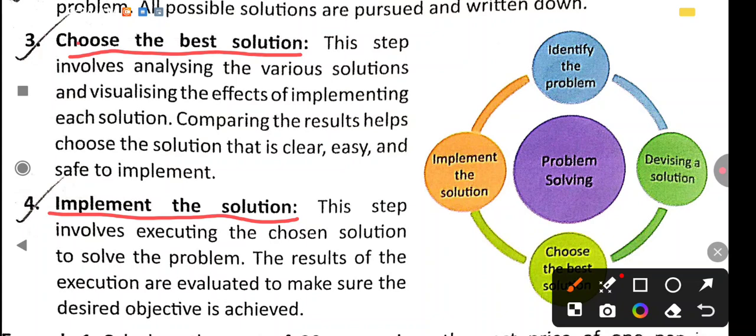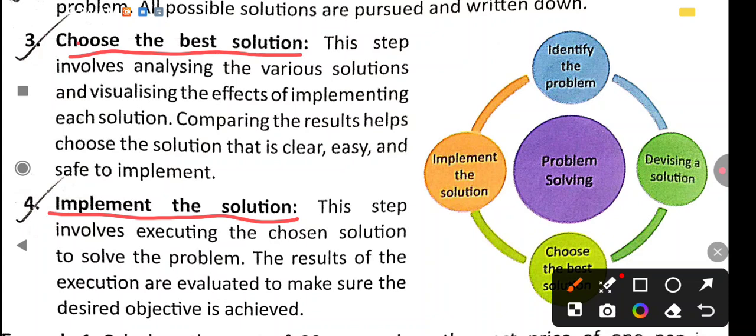Means जो भी हमें प्रॉब्लम था जिसके लिए हमने स्टेप्स लिए हैं वो परफेक्ट है कि नहीं, it is clear to solve the problem, then only we can get our problems to be solved and we can achieve the goal. Now come to the next. I will show you one example to understand these points one by one easily.